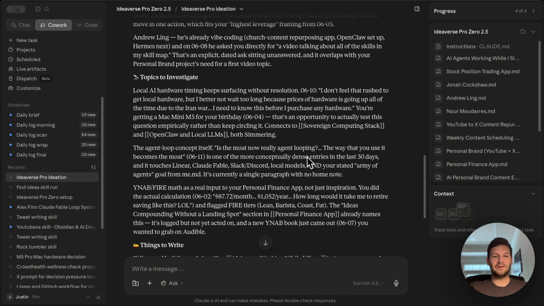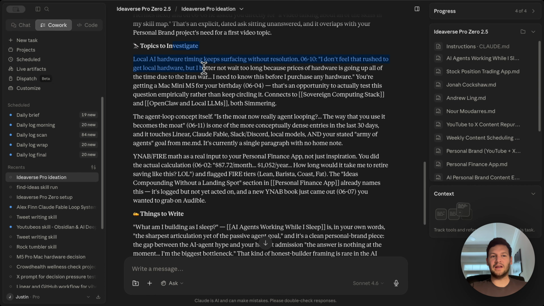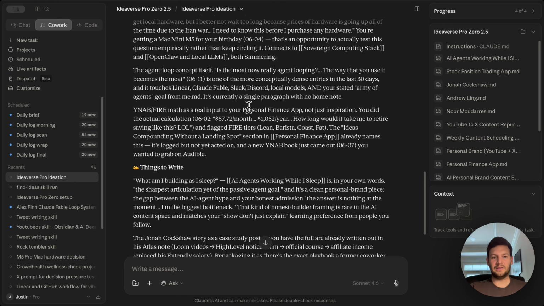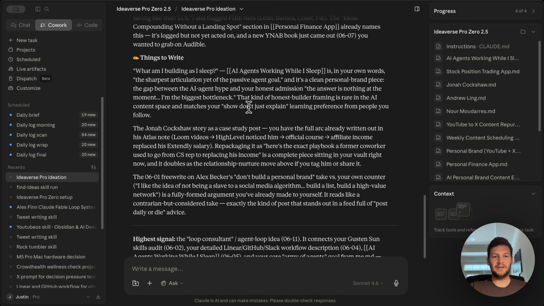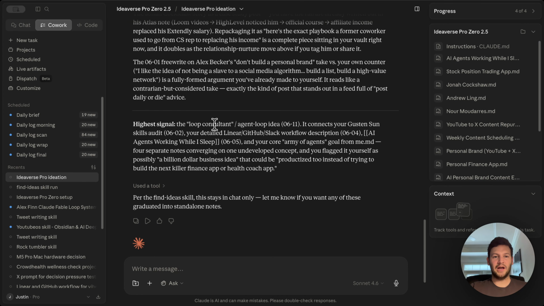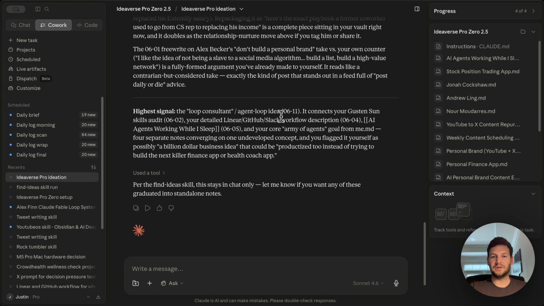Then certain people to reach out to, tools to investigate. I've definitely been talking a lot about local hardware and running your own local models on it. And yeah, things to write. And my highest priority being the loop consultant idea. So this is just absolutely incredible.